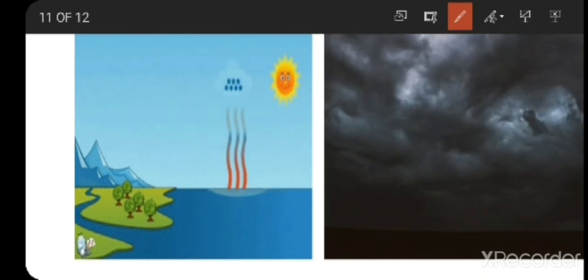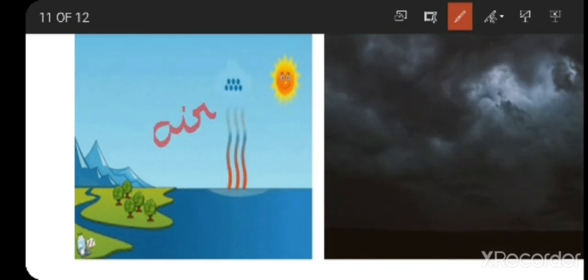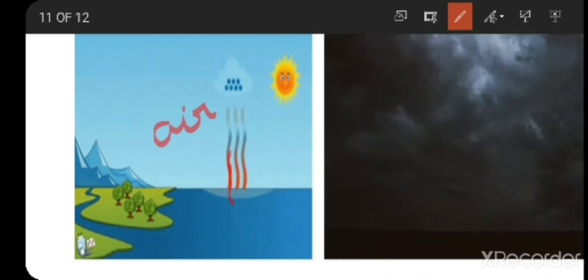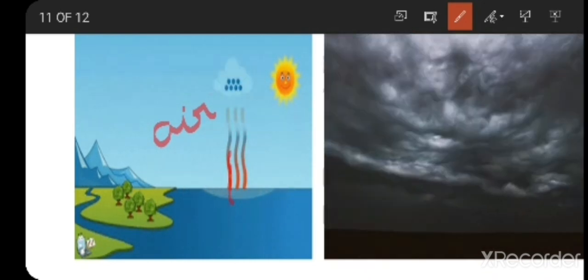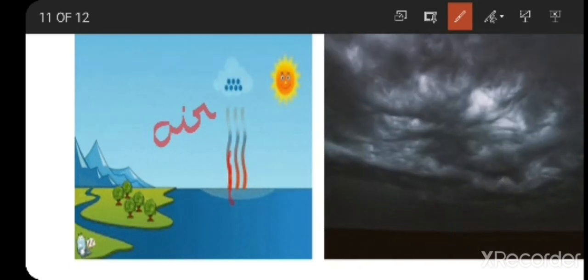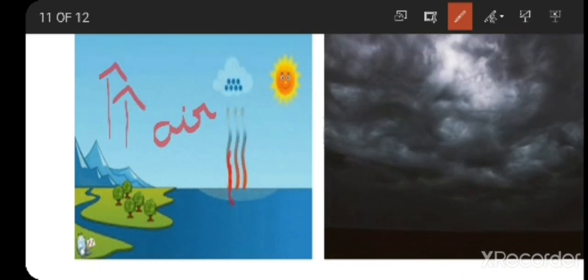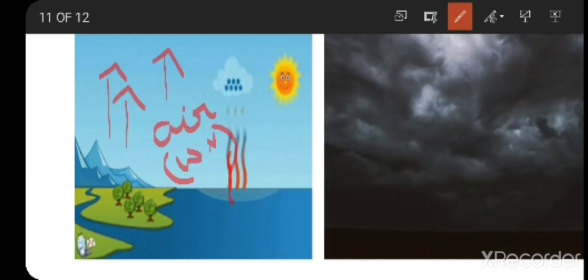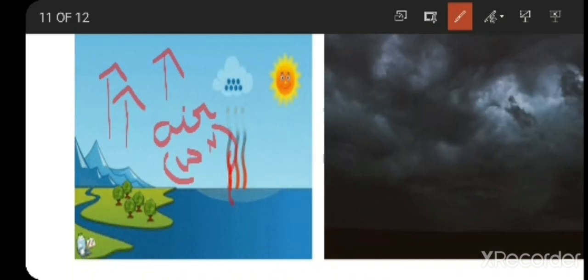So where will the water vapor be present? The water vapor will be present in the air. Where will this water vapor be present? It is present in the air. So what happens? The air is not going to stay near the surface level, but it is going to move to higher levels. You know this air contains water vapor, so this air is going to move into higher levels.